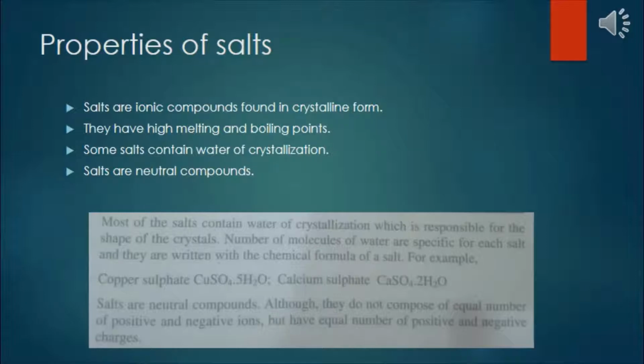The 4th property is that salts are neutral. Yes, as salts are ionic compounds and ionic compounds are formed by positive and negative ions, salts are generally neutral compounds. Although it doesn't mean that they are composed of an equal number of positive and negative ions. It doesn't mean that if positive ions are 10, negative ions should be 10. No, it's not like that. But they have equal positive and negative charge. It means the strength of positive and negative charges are equal. That nullifies the effect of each other, and that is why the salt is neutral.